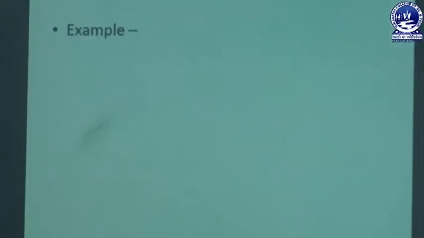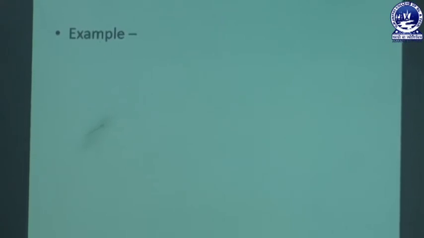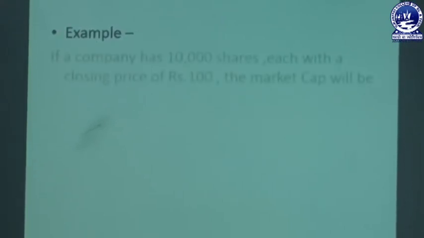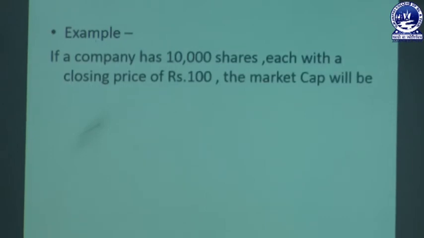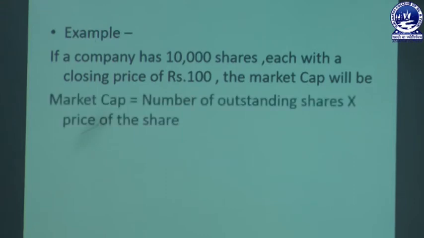So, next we will understand what this market capitalization is with an example. If a company has 10,000 shares, each with a closing price of rupees 100, then the market capitalization will be the number of outstanding shares multiplied with the price of the share, that is 10,000 shares and the price, that is 100.